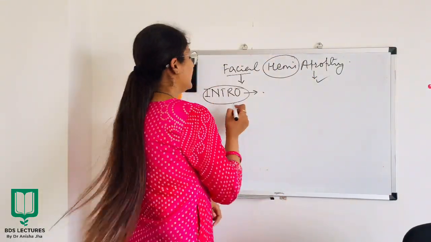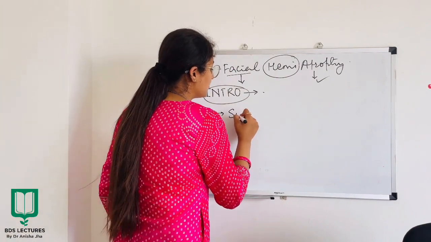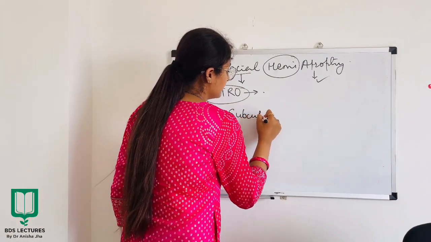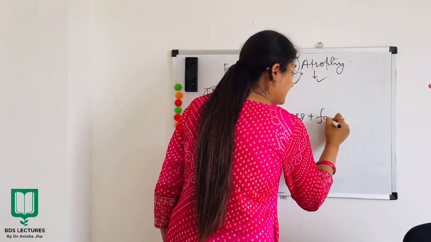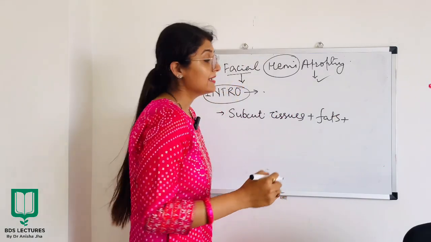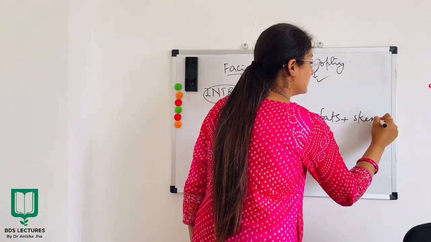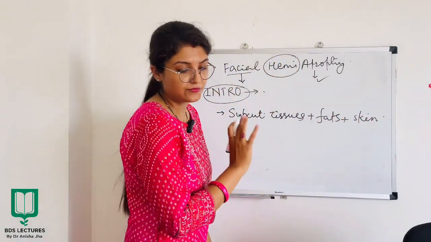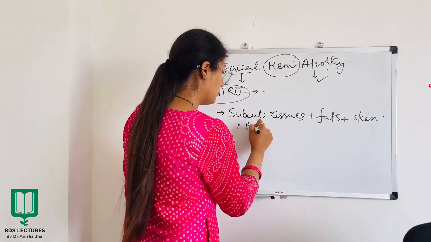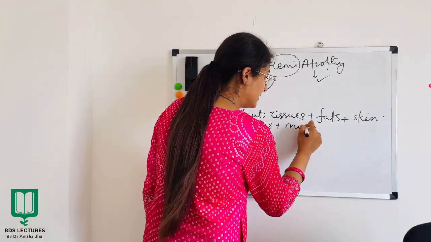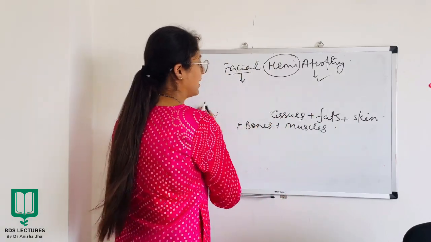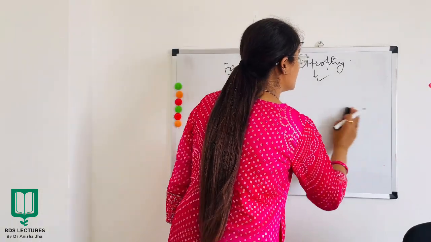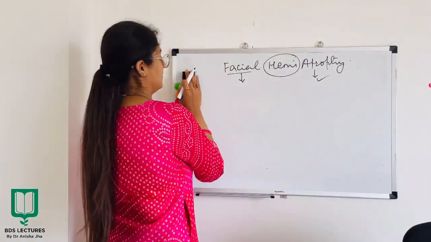Next thing is, it includes subcutaneous tissues, fats, all right, skin of the affected portion of the face, also bones, muscles, and this is to be kept in mind. All right, all these tissues and structures are involved.